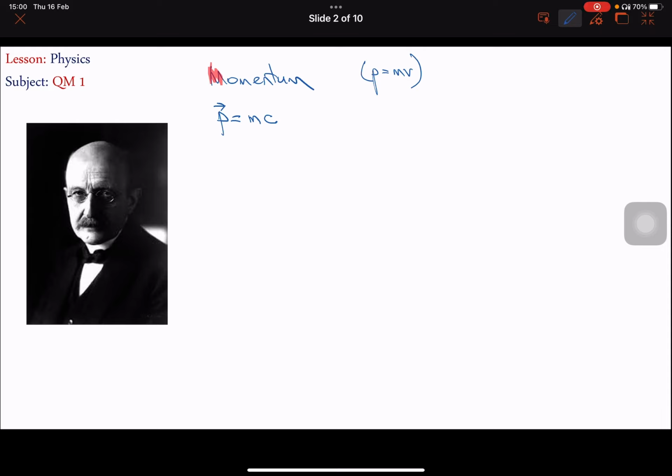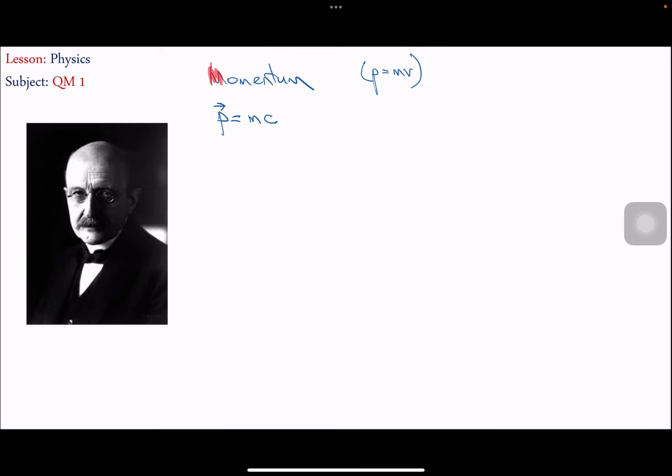How can I get the mass here? The most important thing is to derive the formula for the mass, and I know the most famous formula derived by Einstein, E equals mc squared. And on the other hand, I have that energy equals hc over lambda.